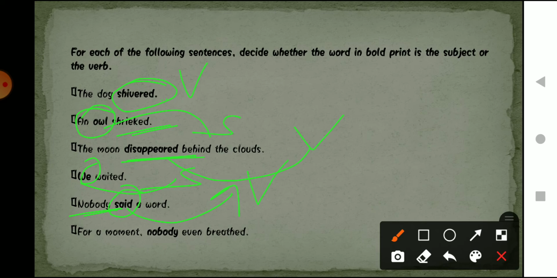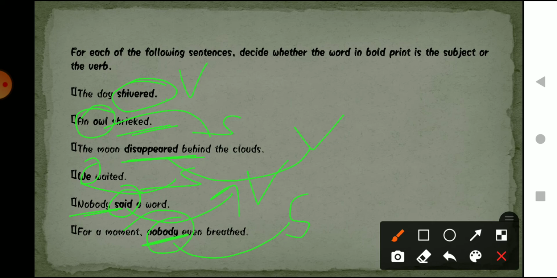Yes. For a moment nobody ever breathed. Okay, breathed. So in this sentence what are we talking about? We are talking about nobody. So what is this? Yes, it is a subject, because we are talking about nobody in this sentence, right? What is the meaning of this sentence?